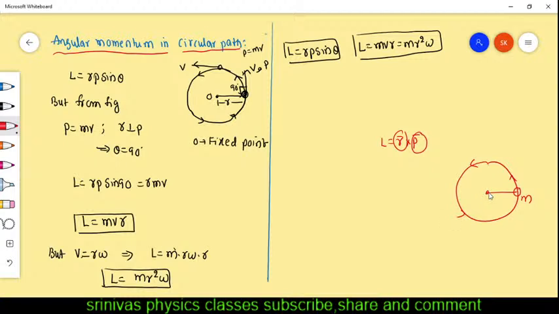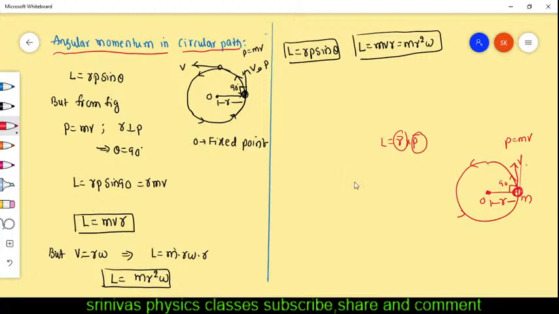Right, this is a fixed point. About this fixed point, it is rotating, and its velocity is like this. This is velocity, and momentum is also along the same direction, mass into velocity. The position vector means the line joining this particle and the fixed point is said to be the position vector. This is r. And now r and p are perpendicular from here. P is this side, r this side.